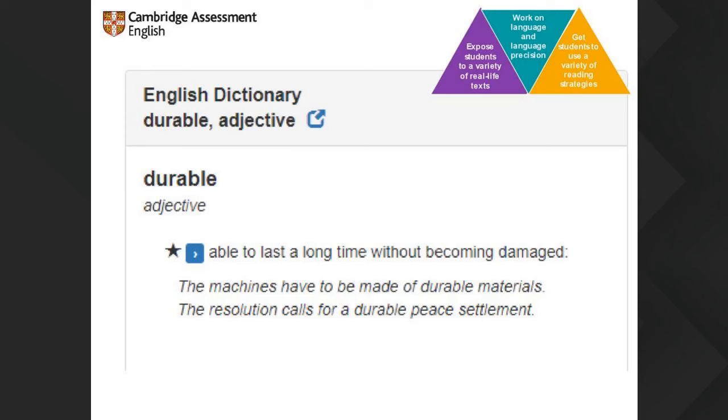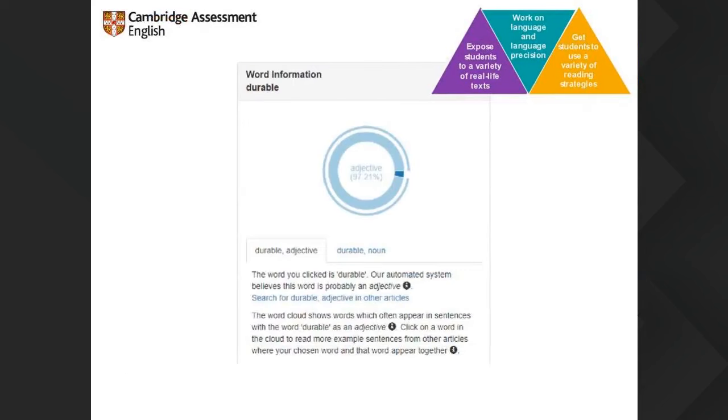More interesting, well, I love dictionaries. Dictionaries are wonderful, but more interesting for our purposes, it gives you an estimation of what type of word it is. I've never seen it go wrong. Again, it's not perfect, but I've never seen it go wrong. It says in 97.21% of the cases where it has seen durable, it thinks it's an adjective. In this case, yes, it is an adjective. So the automated system believes it's probably an adjective.